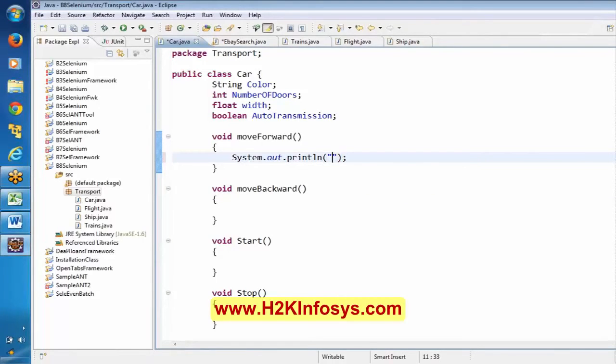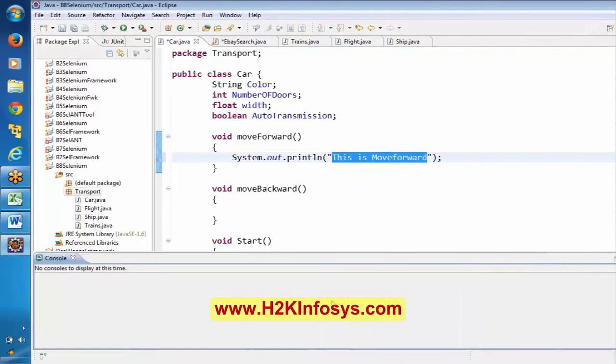Now if I mention any message here, say for example, this is move forward, this statement will be printed on the console. Console means here, this one. It is a kind of output screen.